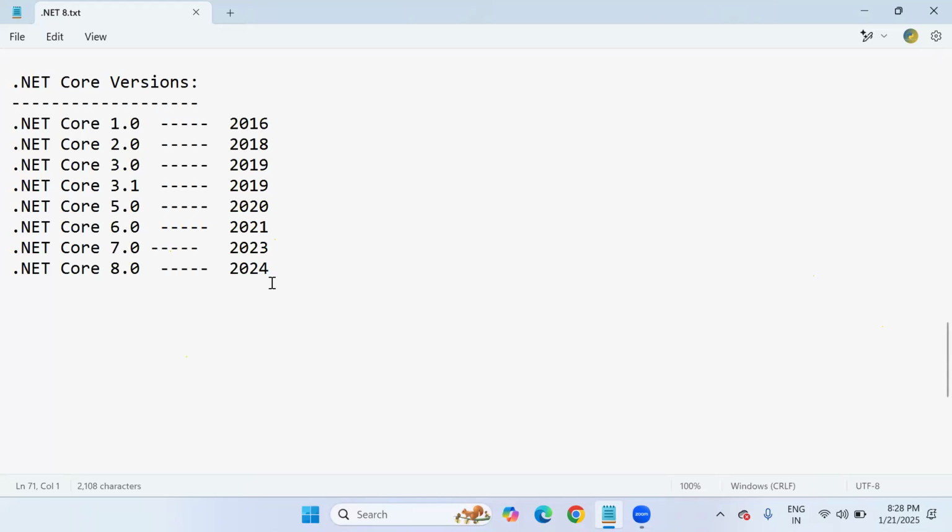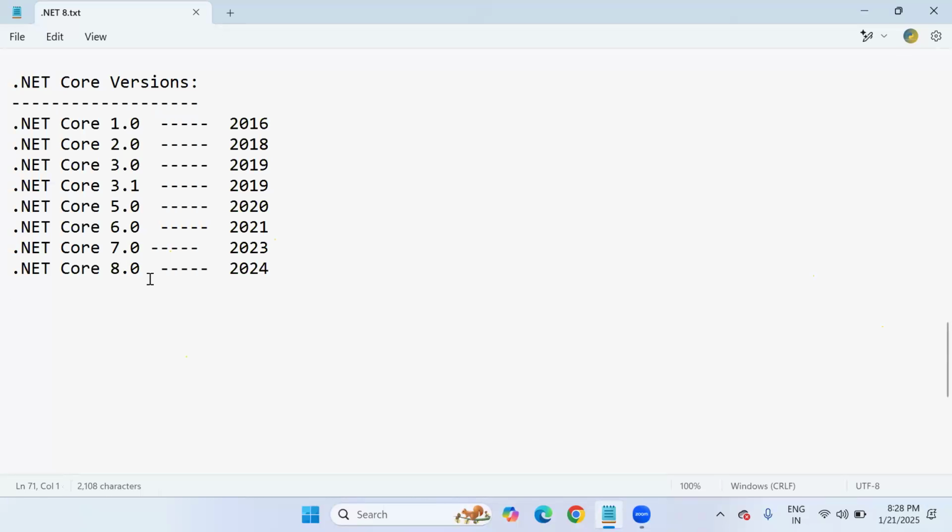Same as in .NET Core 8.0, whatever struggles programmers faced in 7.0, Microsoft, after conducting a survey, introduced some new features for programmer flexibility that are available in .NET Core 8.